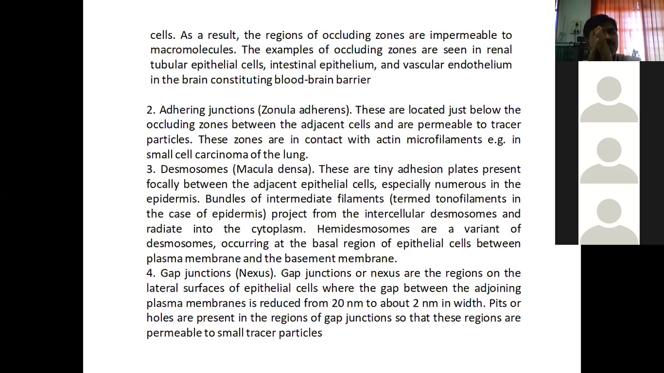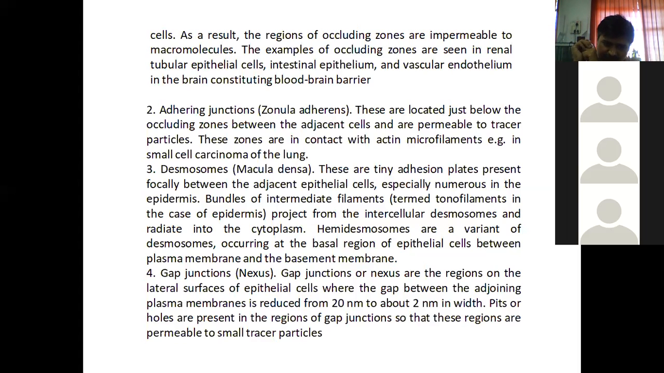It's one type of gap in between the plasma membranes of two cells. This is one cell, this is another cell. Suppose this is a gap. In this particular region, in the gap junction region, this gap is reduced. Suppose earlier it is 20 nanometer, then it comes to 2 nanometer only. The distance between the two epithelial cells is reduced. It is called a gap junction or the nexus.